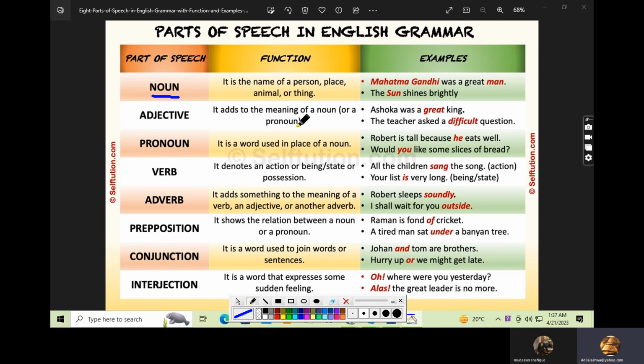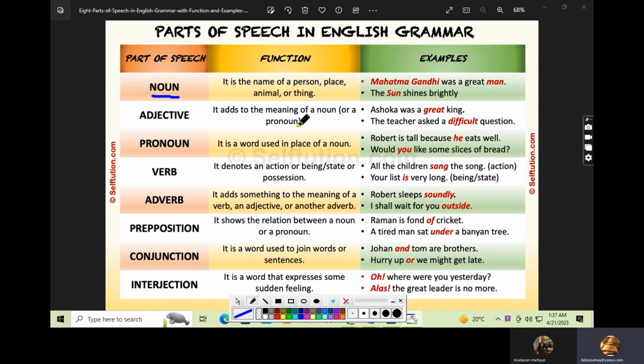Alexander was a great king, and great is adding the meaning of someone's quality. We know that great is the quality of the king.